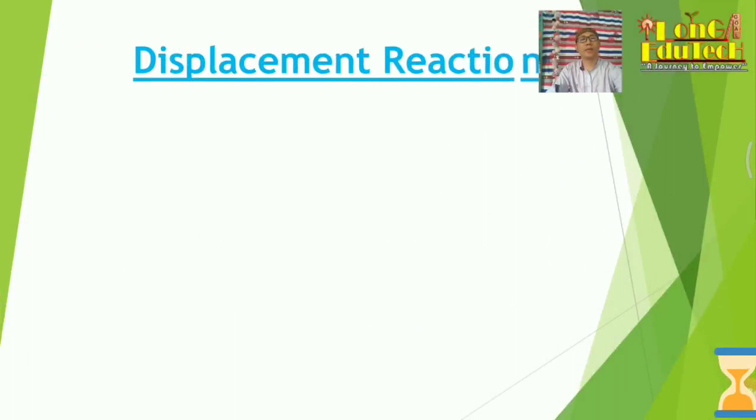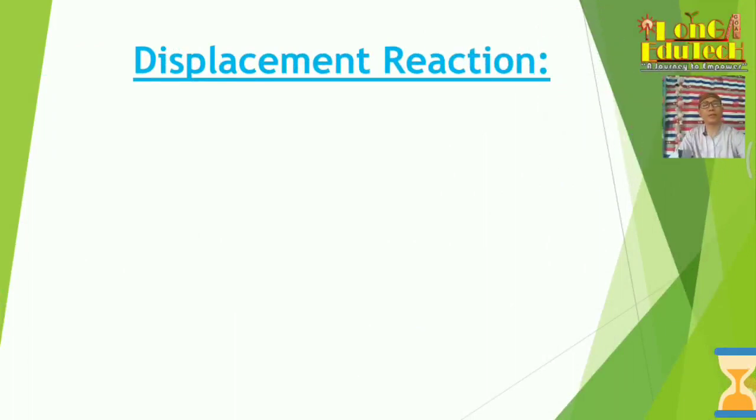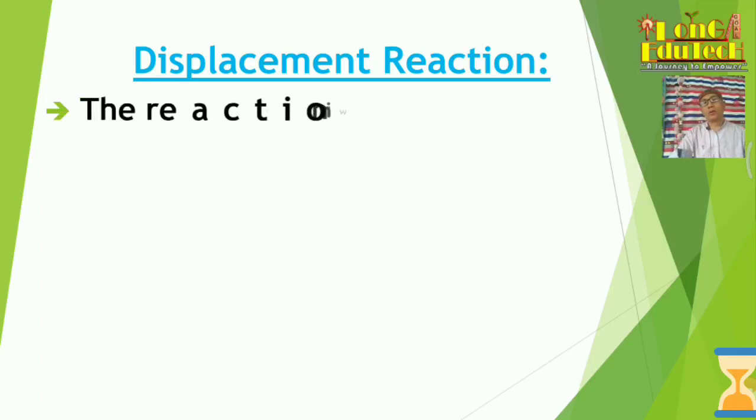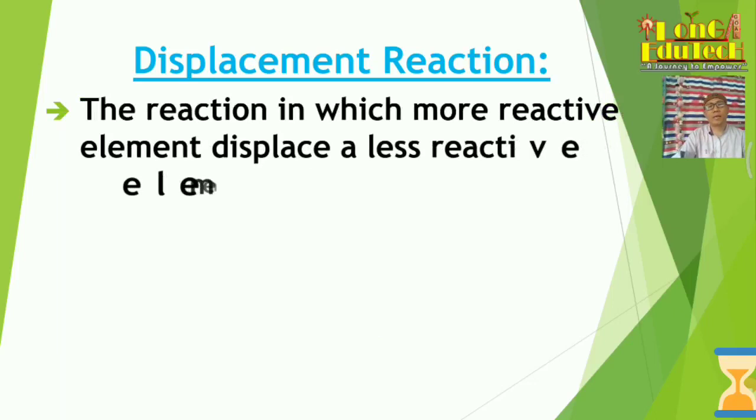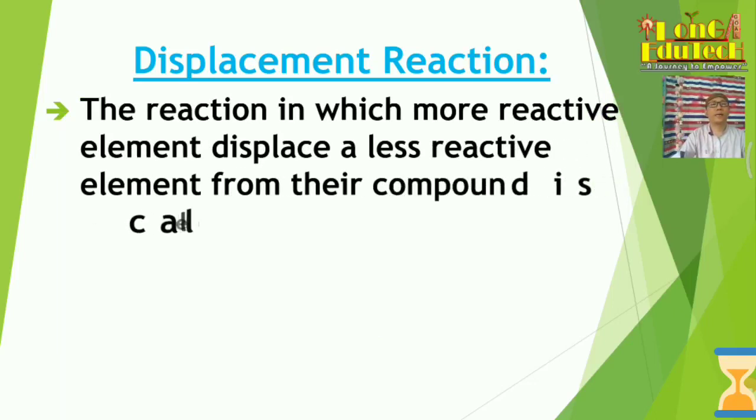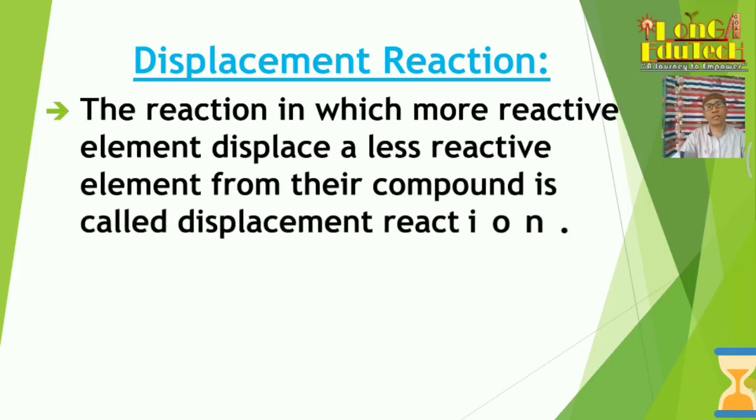Okay, now it comes to displacement reactions. The reactions in which a more reactive element displaces a less reactive element from its compounds are called displacement reactions. That means the more reactive element can displace, for example, with your friend: a stronger friend takes the place of your friend, and he is kicked out, and your other, stronger friend makes friends with you, no? Like that. Okay, that's an example only.